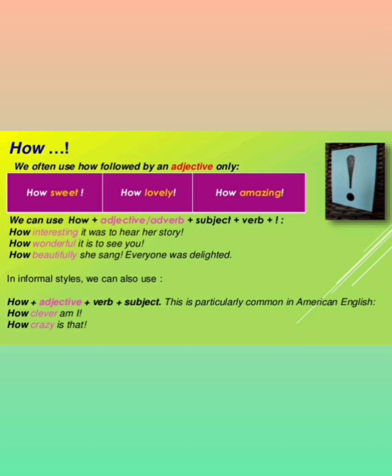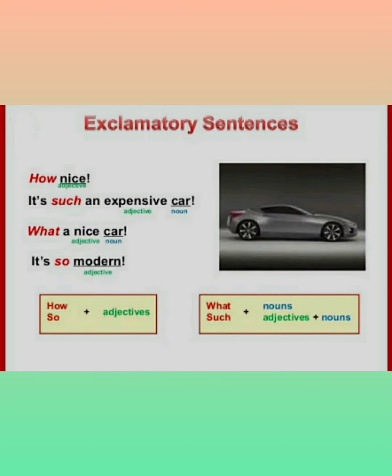In informal styles we can also use, like, "How nice! It's such an expensive car." "What a nice car! It's so modern." So with how you can use an adjective, and after what you can use a noun phrase and adjectives also, as shown in the previous slides.